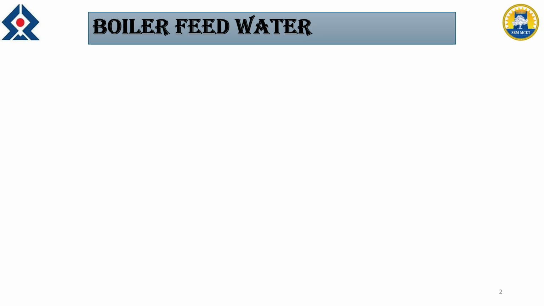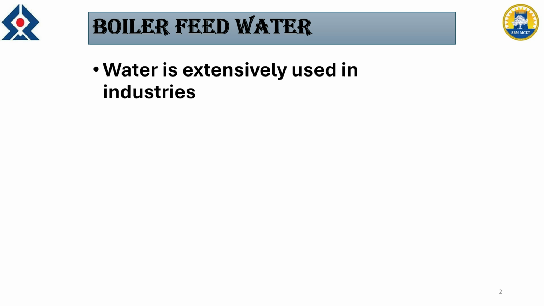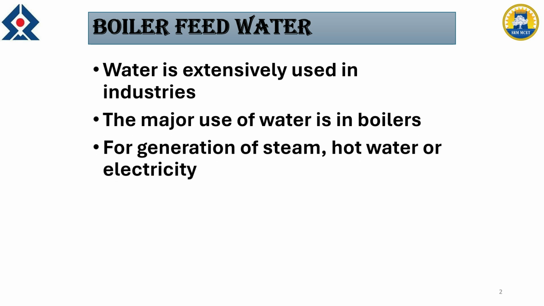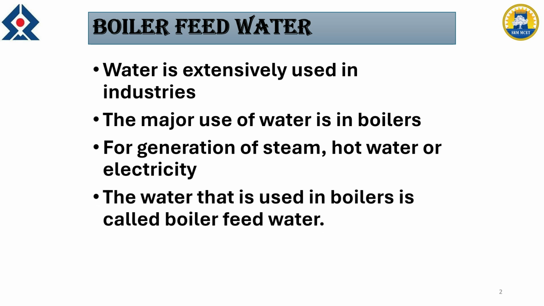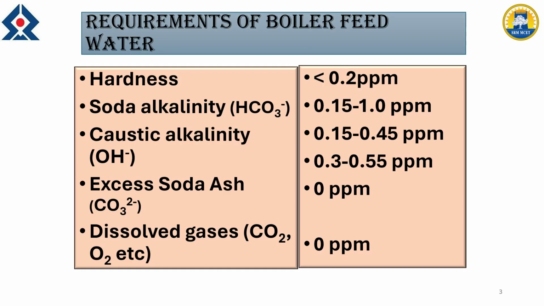So, boiler feed water. Water most specifically used in industries in boilers for the preparation of steam for industrial application. We call the water used in a boiler boiler feed water. In industries it is used in steam preparation, hot water and electrical power generation and so on. These are the suggested qualities or permissible limits of the characteristics of water: the hardness, the alkalinity, ash, and dissolved gases. These are the expected qualities. If the water fulfills these, we can avoid boiler troubles.